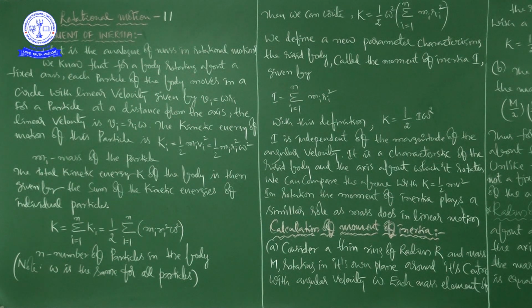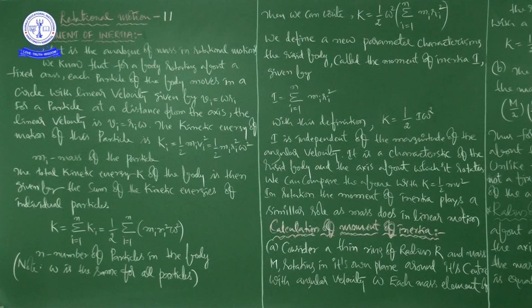Whenever a new situation comes in rotational motion, for example moment of inertia, it is the analog of mass in translational motion. That's what I want to say, to understand easily.